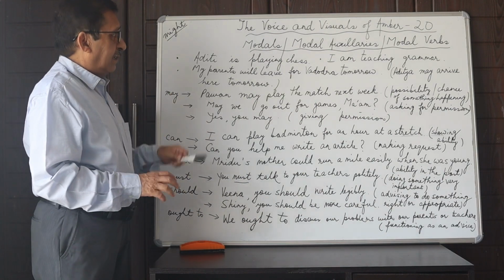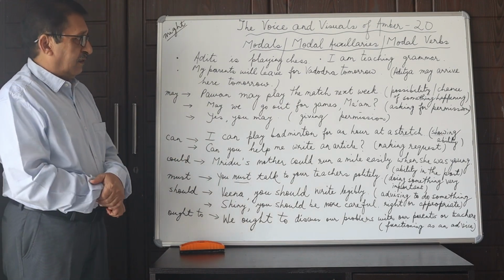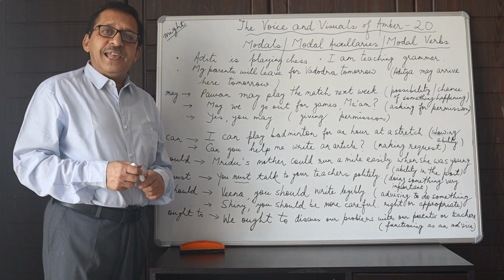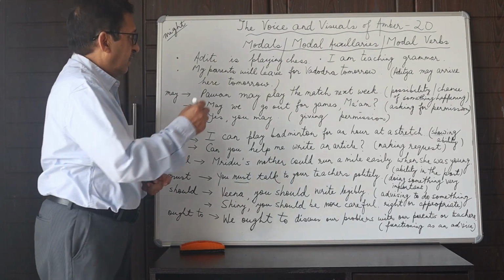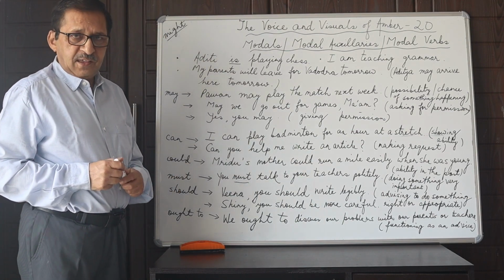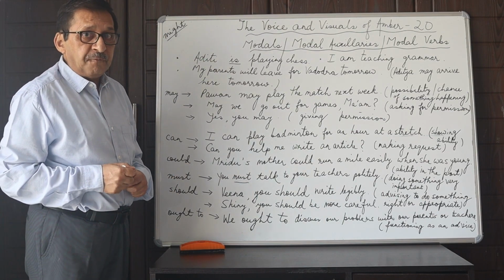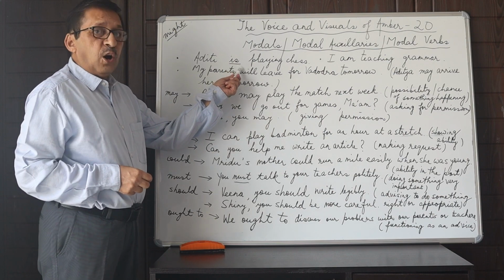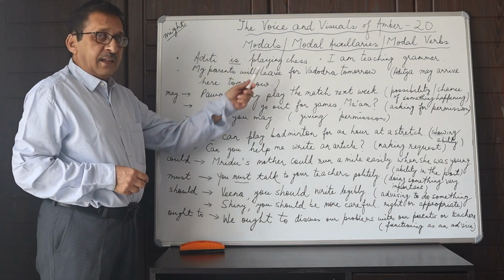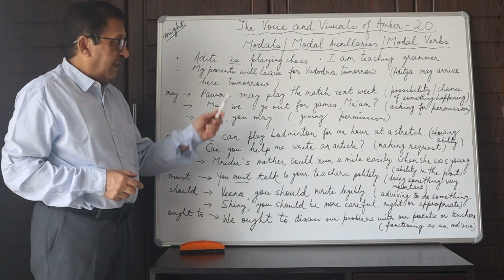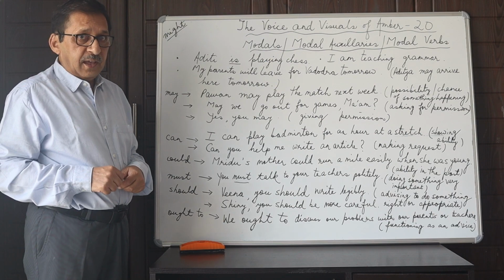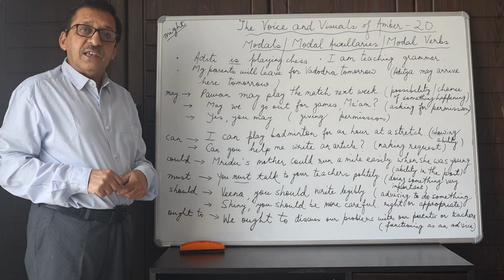First, let us look at these couple of sentences. Aditi is playing chess. So here we have is as the helping verb or the auxiliary verb, and playing is the main action word, and together they make the two-part action verb is playing.